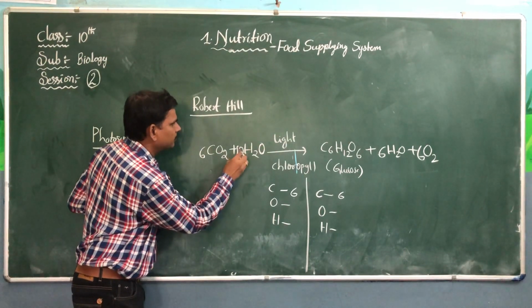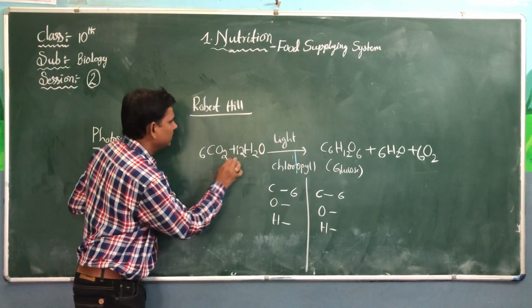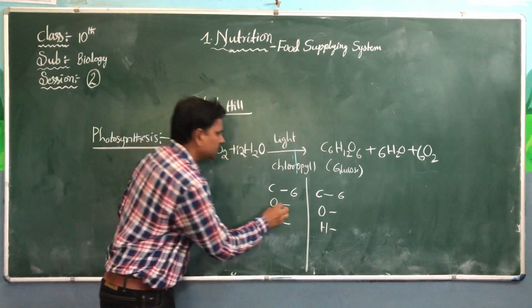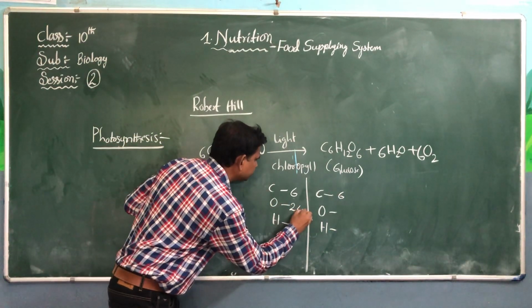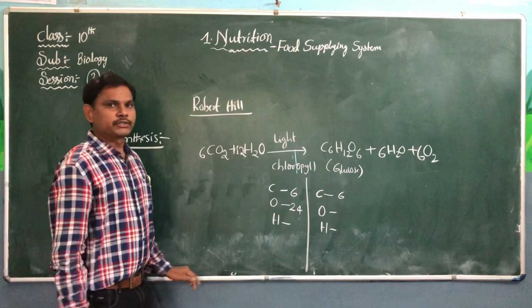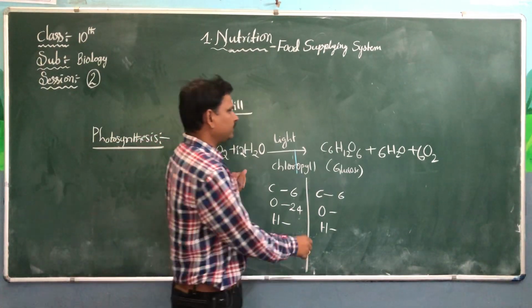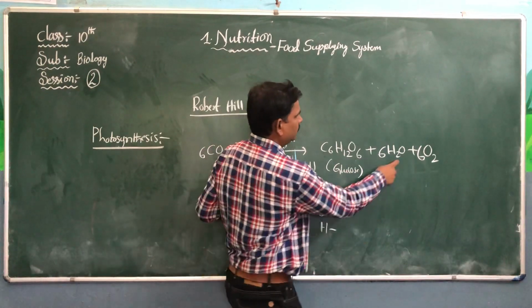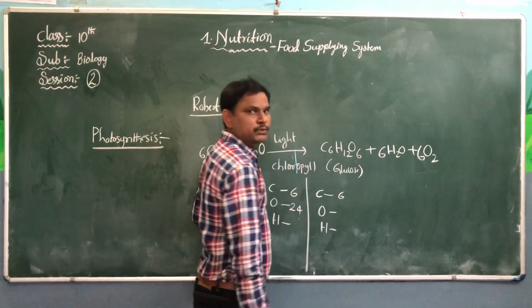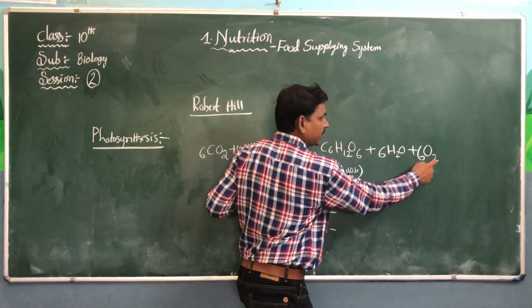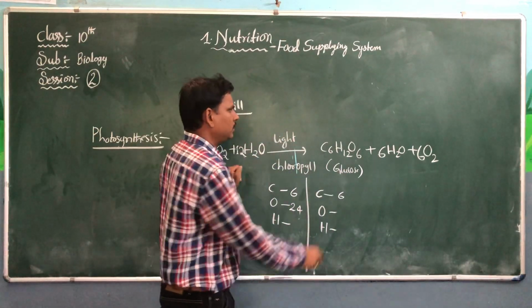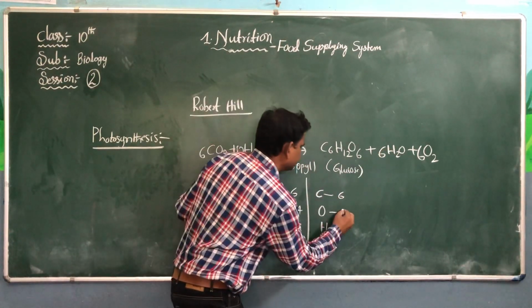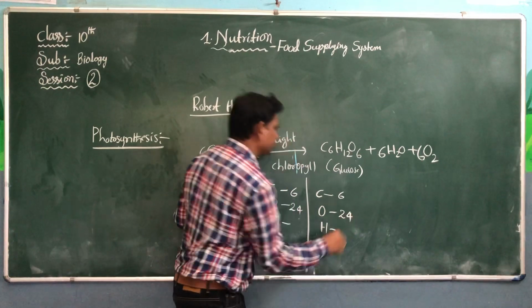Plus 12, 12 plus 12, 24. On the left side, 24 oxygens. And the right side, 6 oxygens here also, 6 plus 6, 12. 6 2s are again 12. 12 plus 12, 24 oxygens.